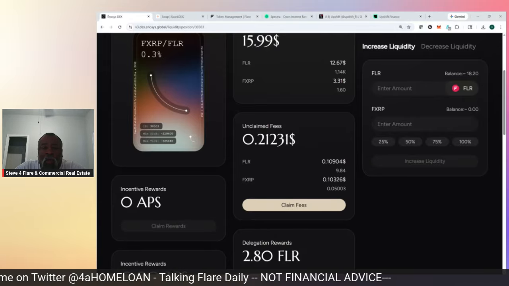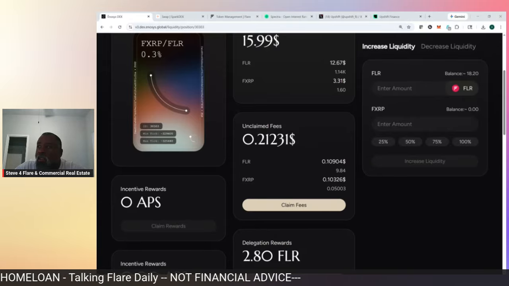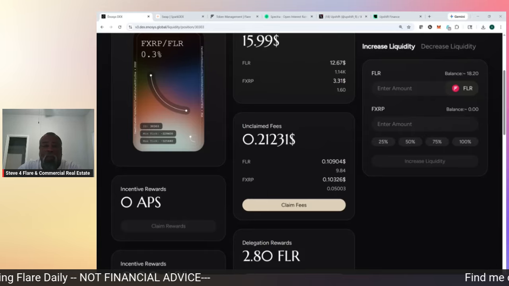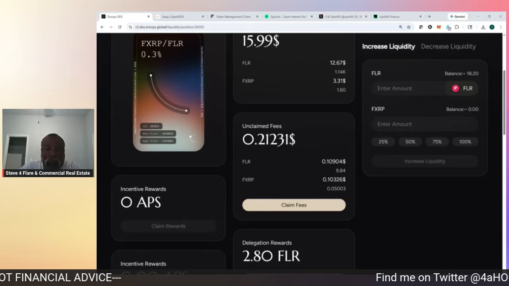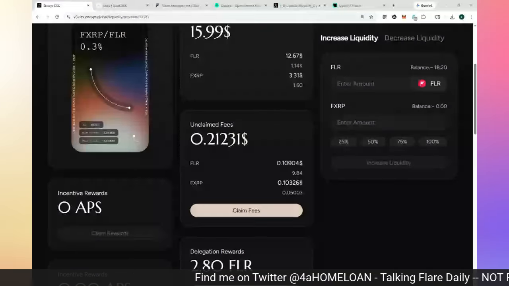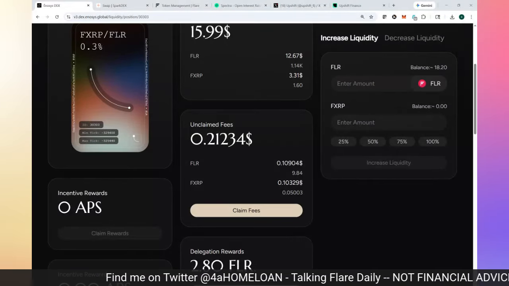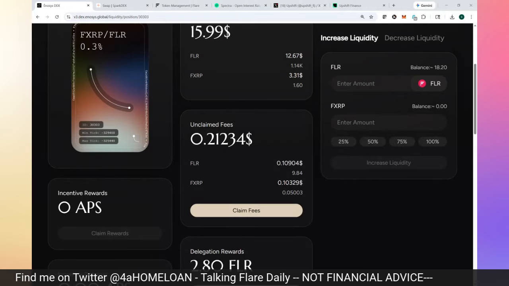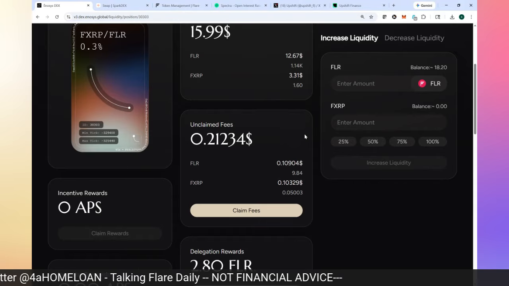The FLR token is the utility token, the gas token on Flare Network. So let's get started. Let me get myself out of the show. You guys are the stars. And let me take a walk around the Flare ecosystem and see what we've got to claim.